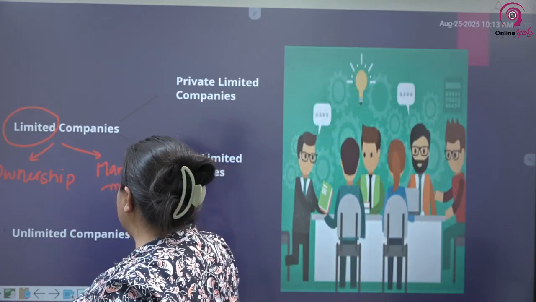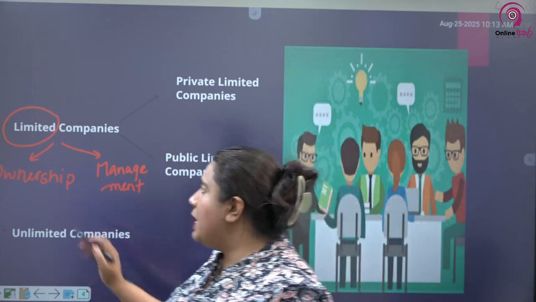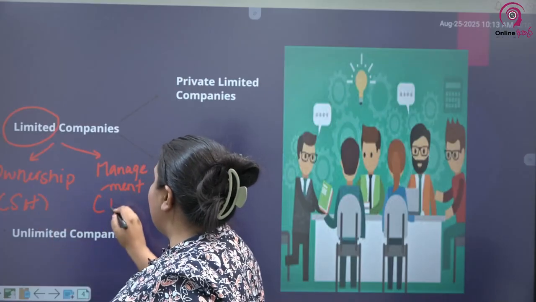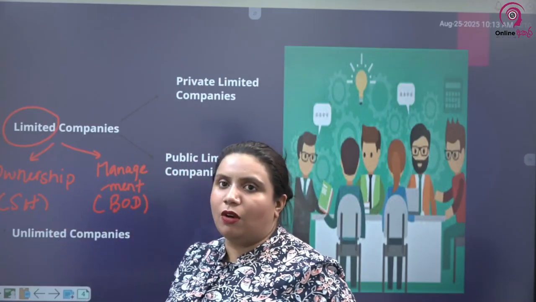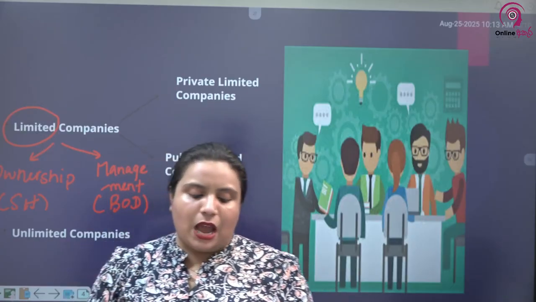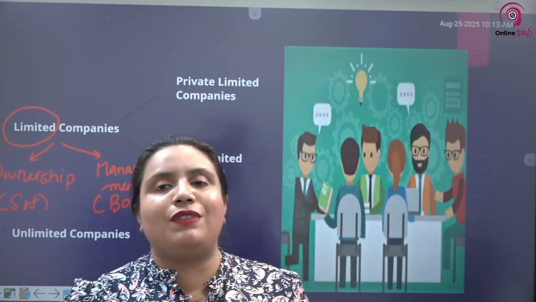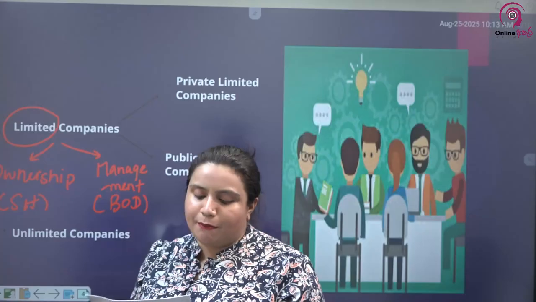Then only these two are the main two features of a limited company. Usually owners are the shareholders, whereas managers are the board of directors and the management usually. So they are doing the management of the company. So a limited company is a business that is owned by the shareholders, run by the directors, and they have to have limited liability. Only if they have limited liability will they be called a limited company.